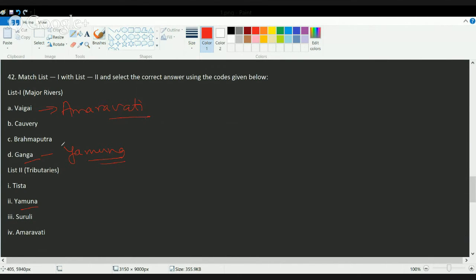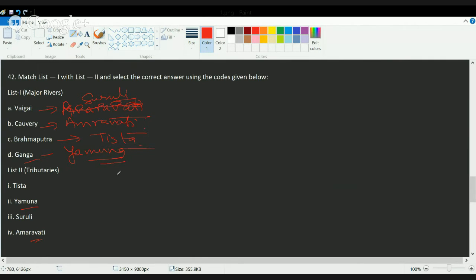Okay. Then the next is, you have the Suruli river, which joins the Vaigai river. Then you have Amaravati, which joins the Kaveri. And finally, you have Tista, which joins the Brahmaputra river. Okay, so these are the correct answers here.